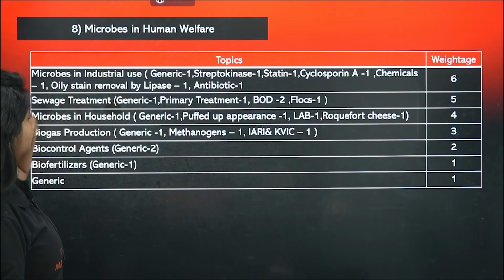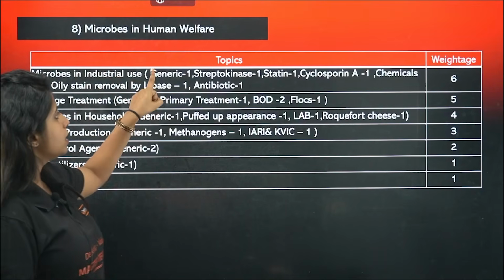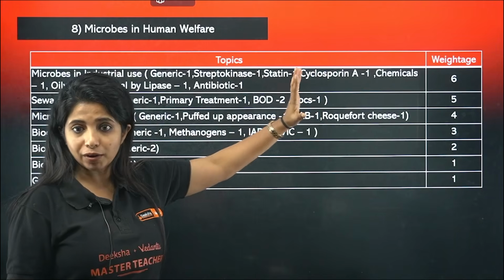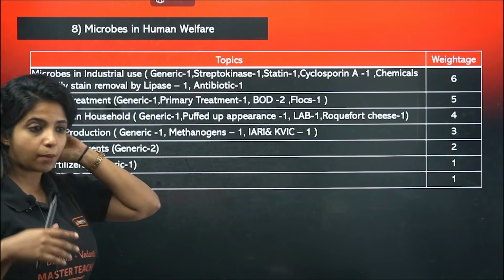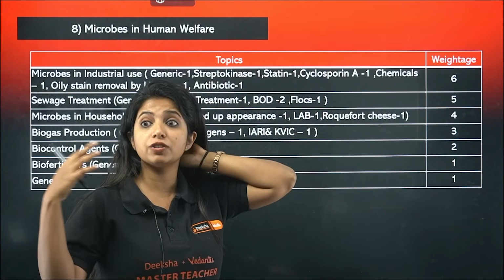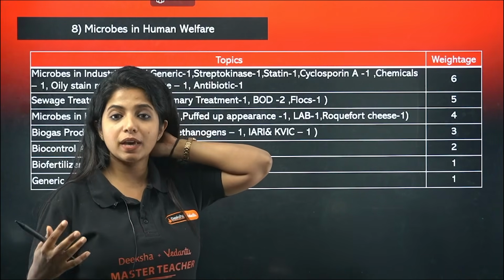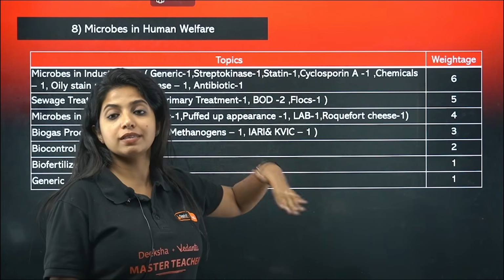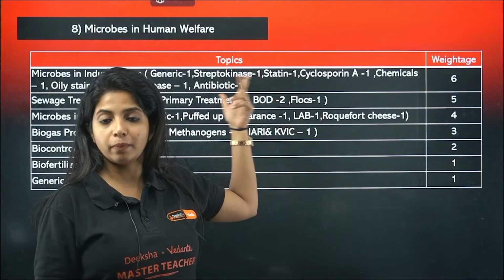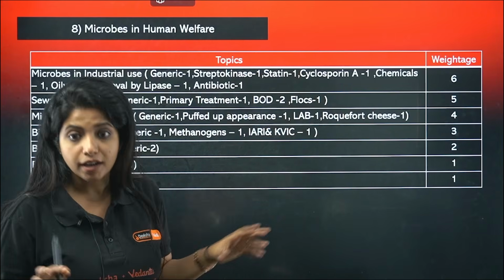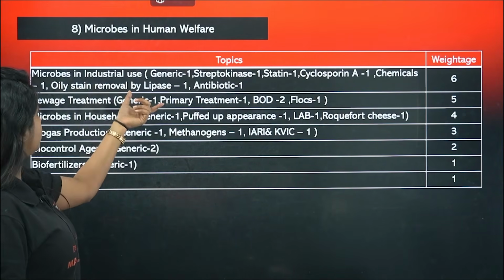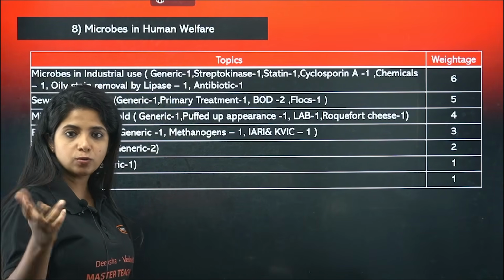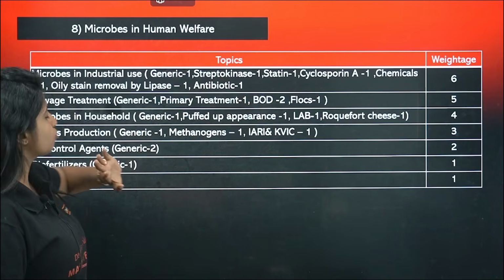Now, microbes in human welfare. The first important thing is microbes in industrial use. Generic, you have got 1; streptokinase 1, statin 1, cyclosporin 1. All these things are important. Now, the other chemicals, for example, Aspergillus niger is used for production of citric acid. Aspergillus niger is basically a fungus. So you should know which of them are fungi and which are bacteria. Streptokinase is produced by bacteria, Streptococcus. You should know about all of this. Lipase is used for removing oily stains, pectinase and protease for clarifying bottled juices and so on. Antibiotics 1. So basically 6 questions have come from there.